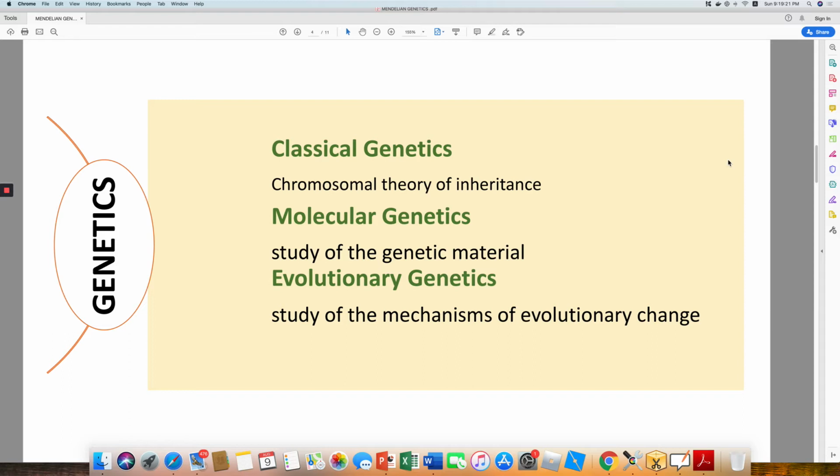Molecular genetics talks about the study of genetic material, that is, the structure of DNA, the expression of proteins, the regulation of proteins. However, evolutionary genetics discusses the mechanism of the evolutionary chain, which includes concepts such as variation, speciation, etc.